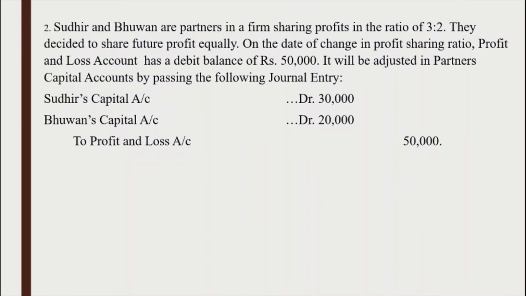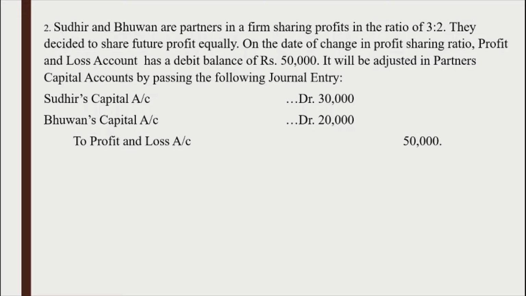Next question. Sudhir and Bhuvan are partners in a firm sharing profits in the ratio of 3:2. They decided to share future profits equally. On the date of change in profit sharing ratio, profit and loss account has a debit balance of Rs 50,000. It will be adjusted in partners' capital accounts by passing the following journal entries. Sudhir's capital account debit 30,000, Bhuvan's capital account debit 20,000, to profit and loss account 50,000. Now you tell me whether it is true or false.